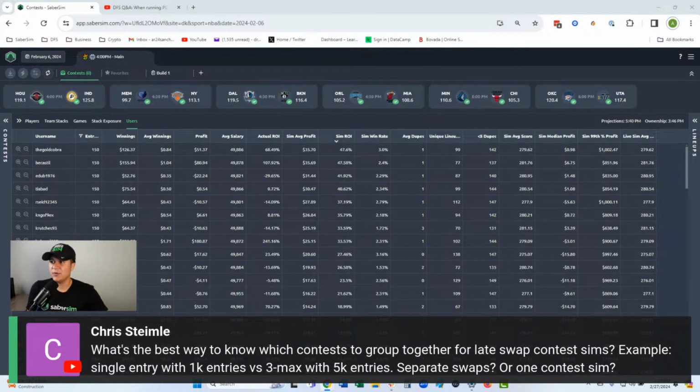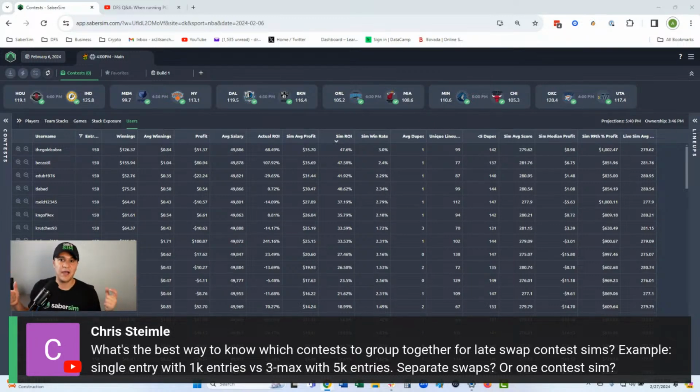All right. Chris said, what's the best way to know which contests to group together for late swap contest sims? Example, single entries with 1K entries versus 3 max with 5K entries, separate swaps, or one contest sim? Good question. I would say you can follow the profit plan here. The profit plan says to do 2 builds at the beginning of the slate, grouping single entries and 3 maxes, and then 20 maximum and 50 maxes, and build those separately. So you effectively end up with 2 builds.